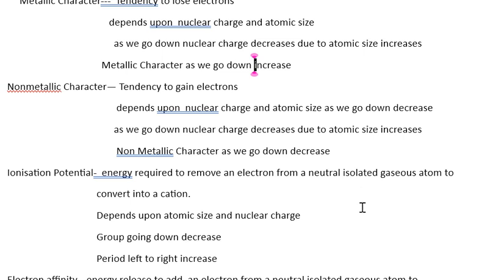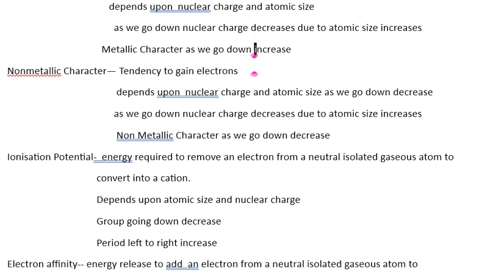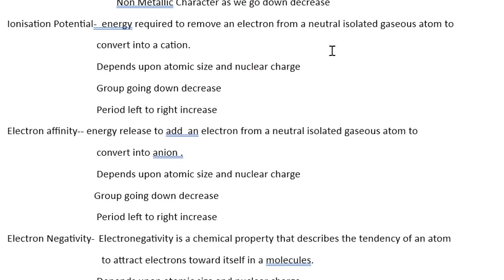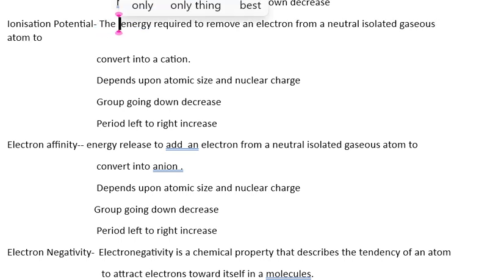Now we come to some important definitions which you will come across in the periodic table. First is the ionization potential. Ionization potential is the energy required to remove an electron from a neutral isolated gaseous atom to convert it into a cation.